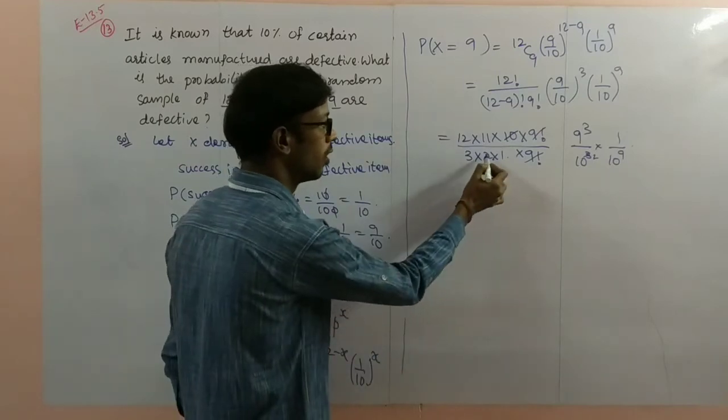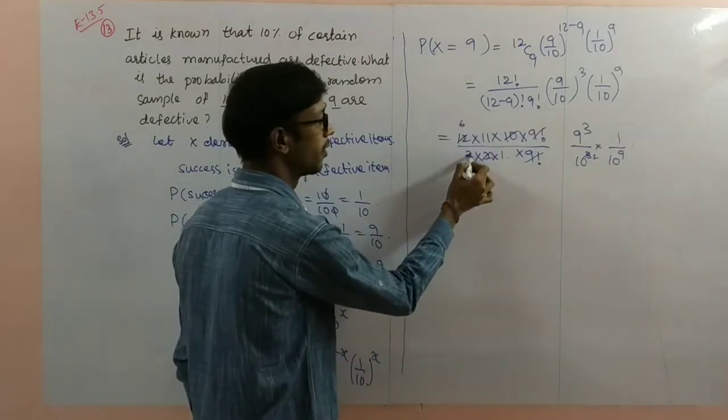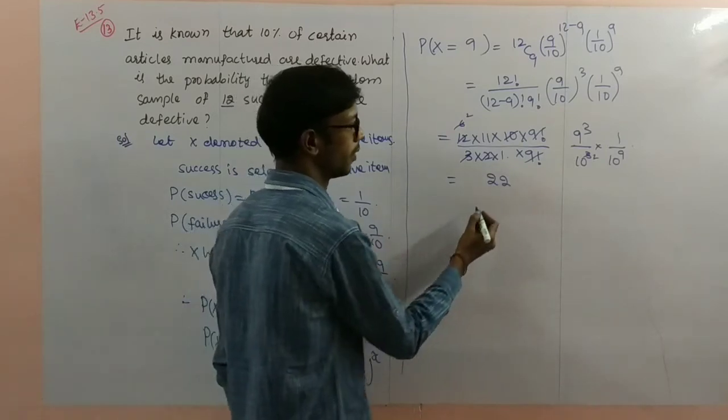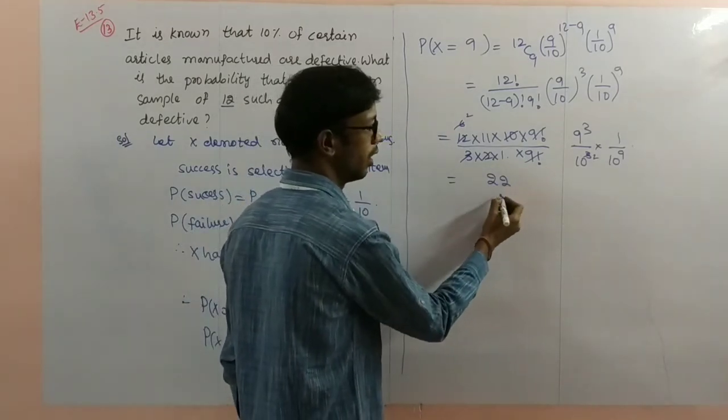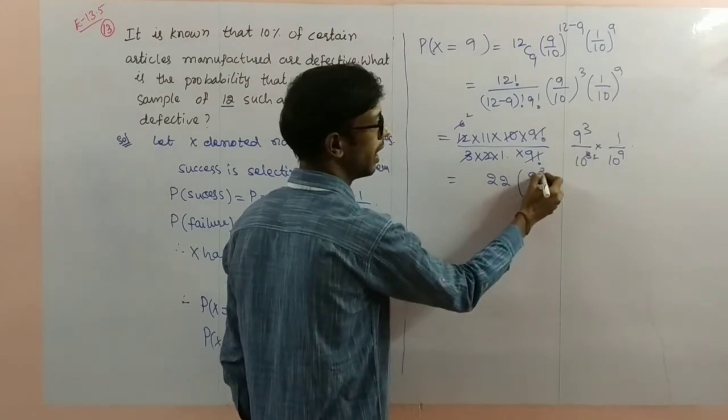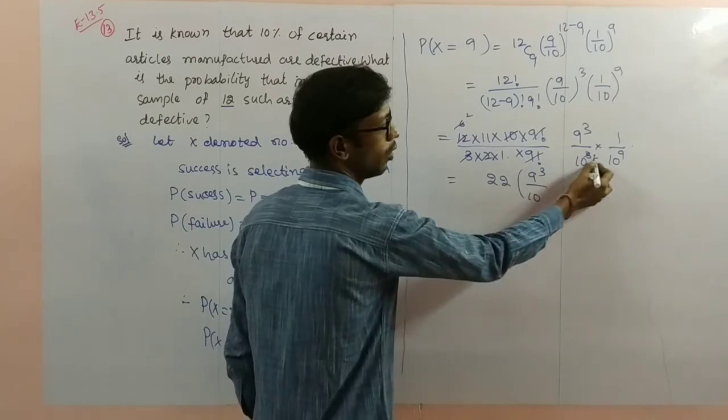Next one, 2 sixes are 6, 2 ones are 2. So 22 you will get, remaining 22 into 9 cube by 10 power 2 plus 9.